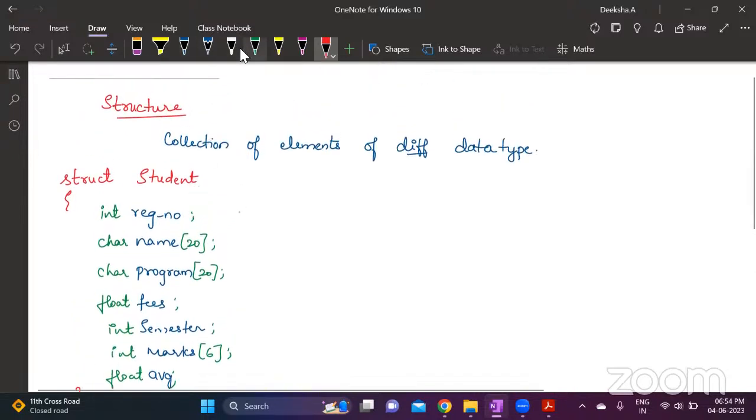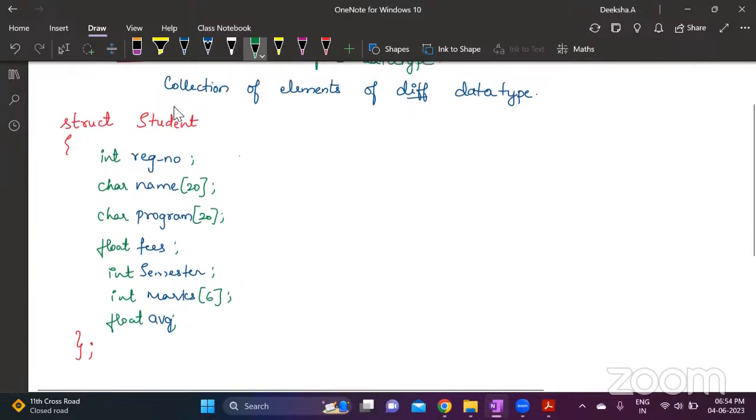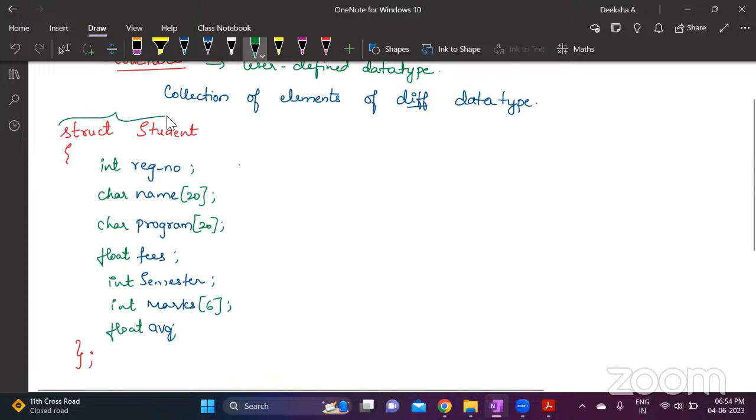Here, this is a user-defined data type. A structure is a user-defined data type. Here, I give the name for the data type, and I tell what all information should be present within this data type. Now, the data type name is struct student. This completely is a data type name.